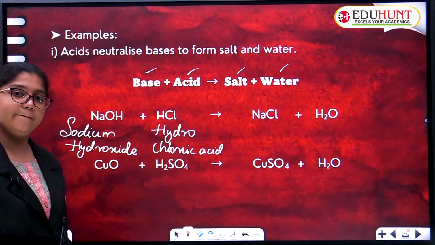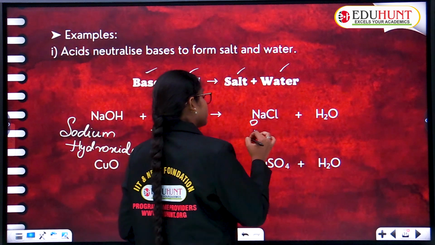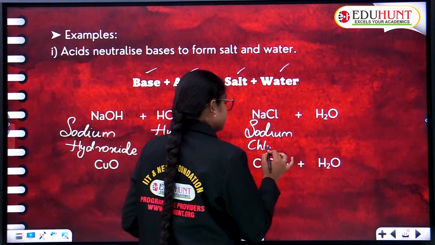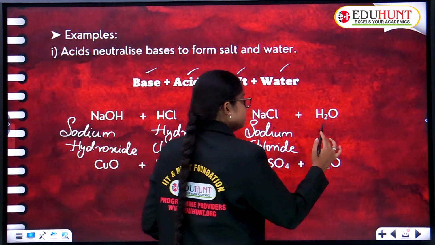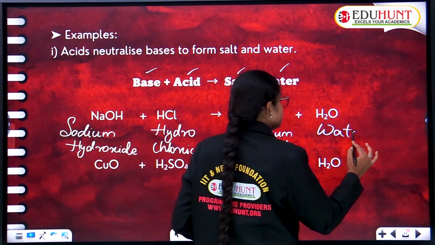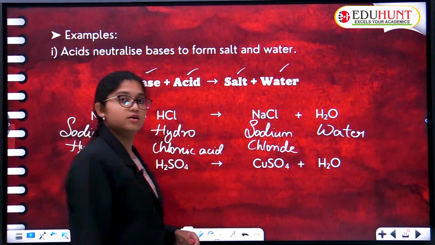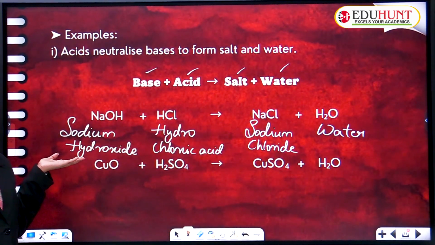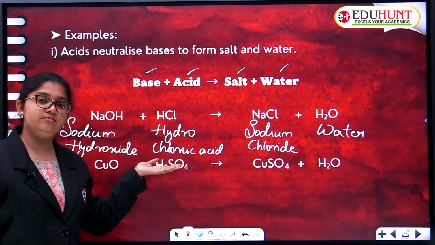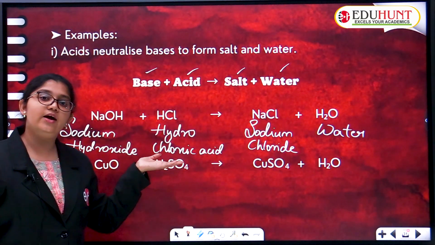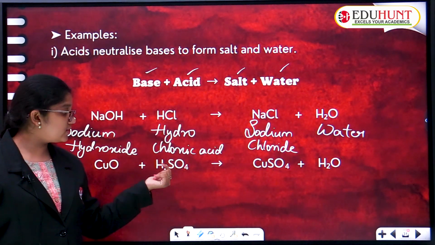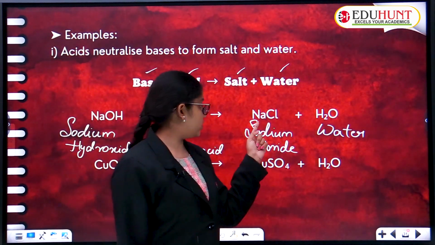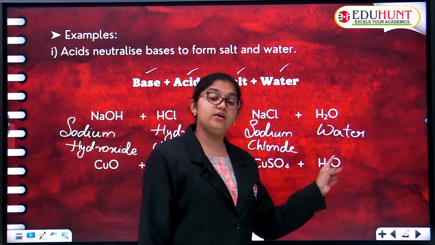What is the salt over here? Sodium chloride. Very good. Sodium chloride and H2O, which means undissociated water. Now, this is a neutralization reaction. NaOH, sodium hydroxide, and HCl, hydrogen chloride or hydrochloric acid, give rise to NaCl, which means sodium chloride, and also water.